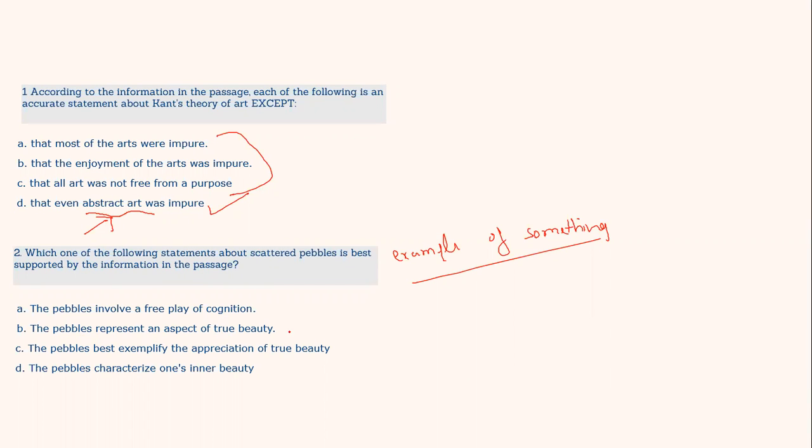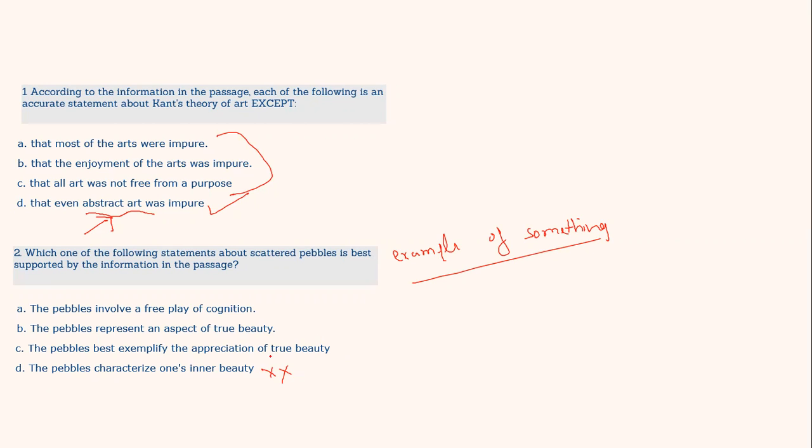The pebbles represent an aspect of true beauty. Yes, it was also mentioned. The pebbles best exemplify the appreciation of true beauty. All right. The pebbles characterize one's inner beauty. Now, this definitely is not the answer. I can clearly remove this.